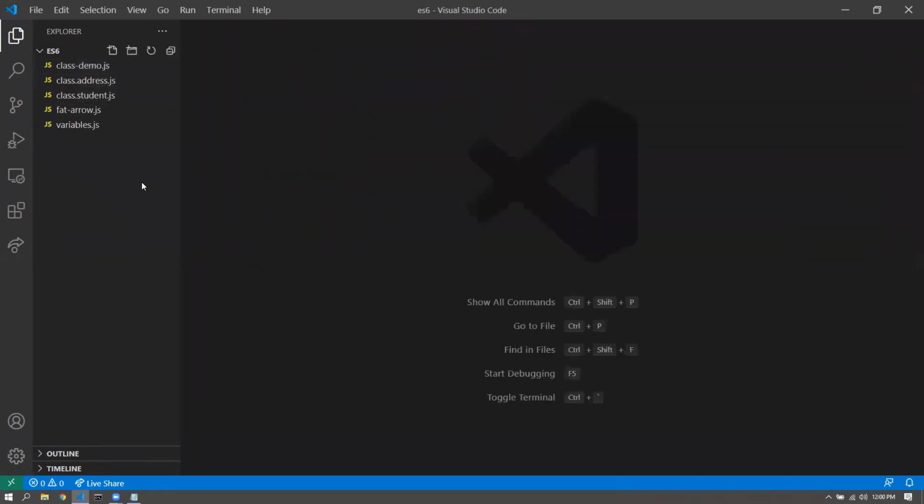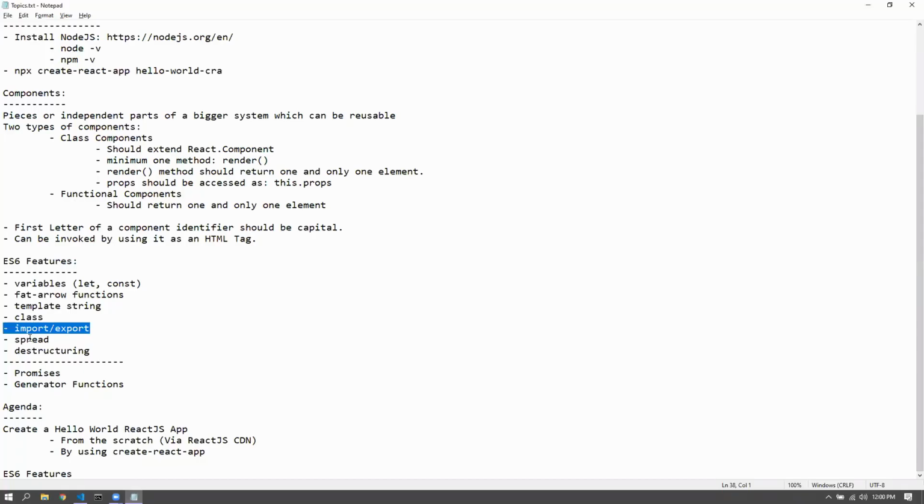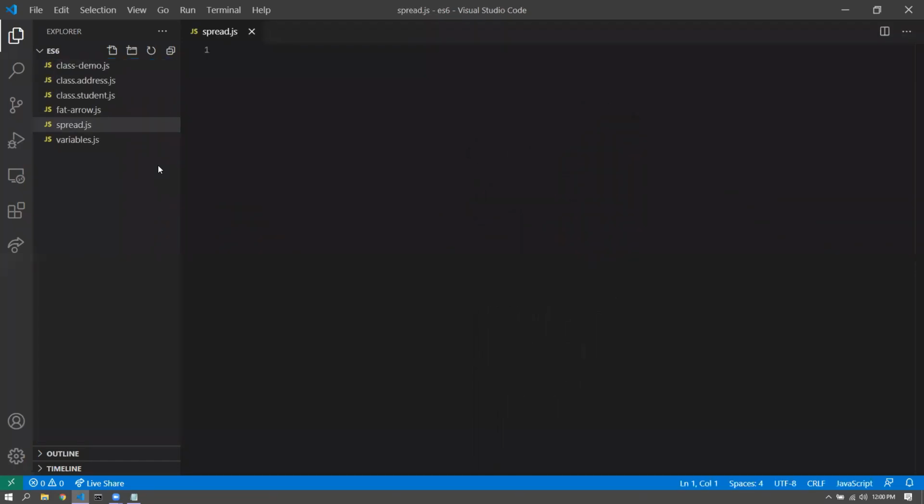Now, coming back to another feature, which is called the spread operator. Spread operator is really a cool feature in ES6 essentially. We'll be heavily using spread operator as well. All right. So the spread operator here, we can go through it through a problem statement.